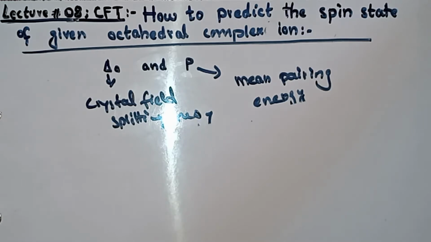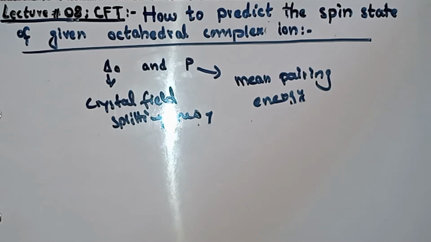Thank you. So today is lecture number 8 of crystal field theory. What is the name of today's topic? Today's topic is about how to predict the spin state of a given octahedral complex. After listening to the complete lecture, anyone can easily predict whether the given octahedral complex is a high spin complex or a low spin complex.